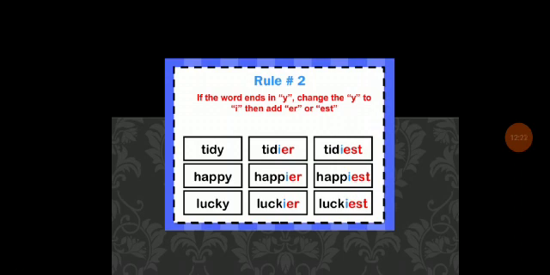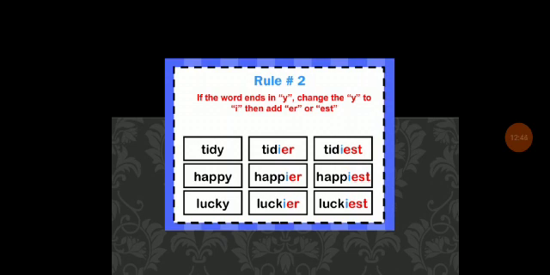So change the y to i, and as usual add er, comparative, and we add est, superlative. So tidy, tidier, tidiest, happy, happier, happiest, and lucky, luckier, luckiest.